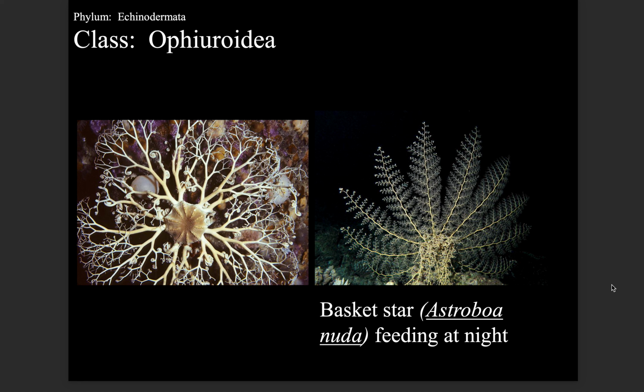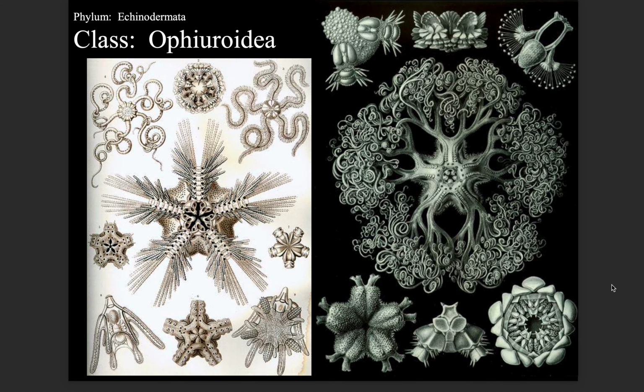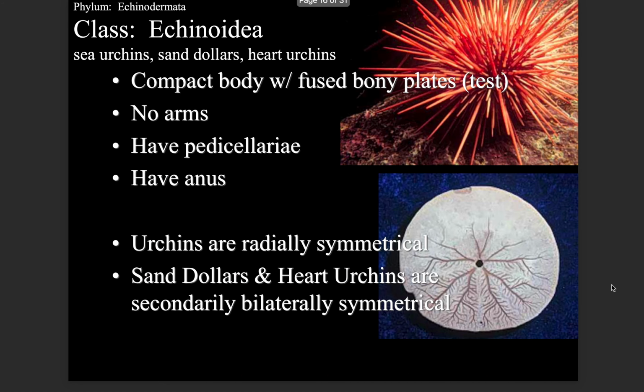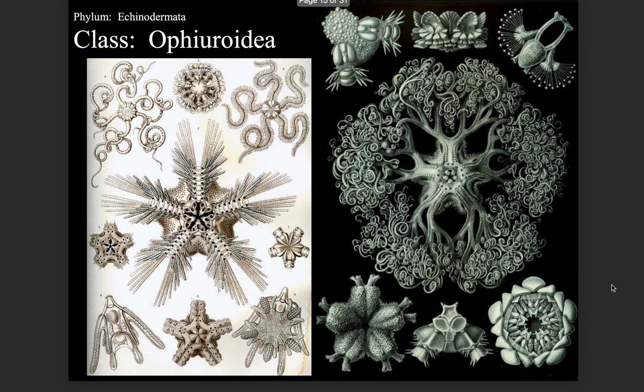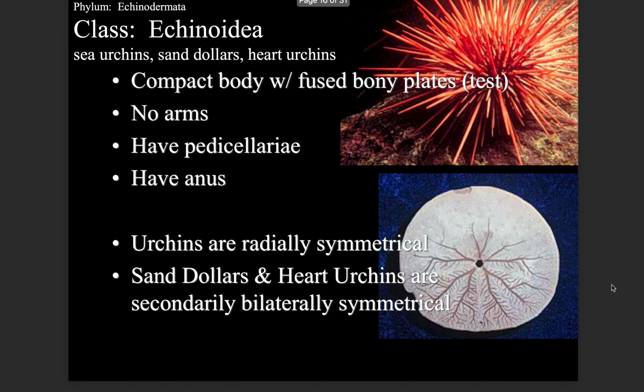Class Echinoidea. Sea urchins, sand dollars, heart urchins. Compact body with fused bony plates, the test. No arms, have pedicellariae, have an anus. Urchins are radially symmetrical. Sand dollars and heart urchins are secondarily bilaterally symmetrical.